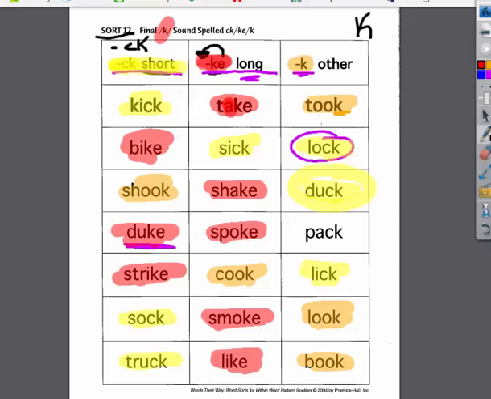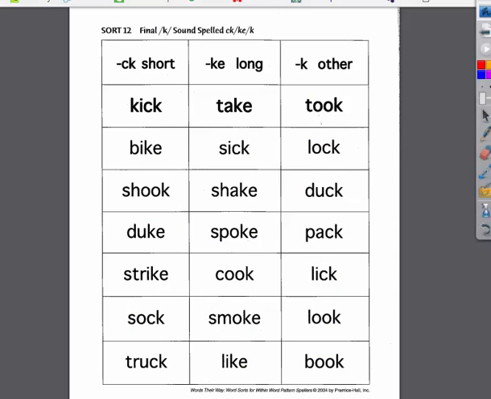So let's look at this last mystery one, pack. Where's pack going to go? If you said it is my CK with a short A sound, like in pack, I hear that short A, you were correct. Let's see, I want you to spell this word. Listen to it. The word I want you to spell is duck. Excellent. If you said duck and you typed that in, you were correct.